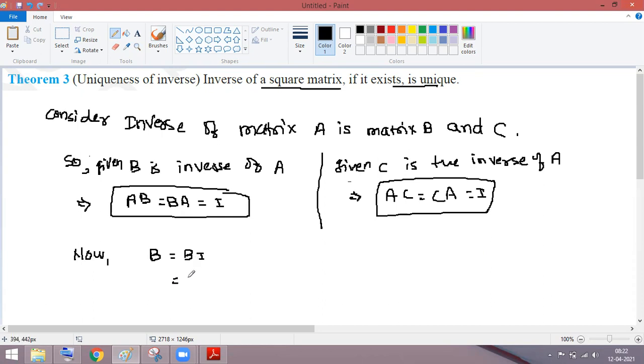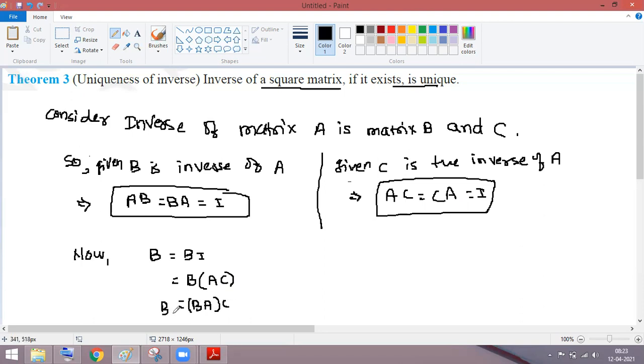Now, instead of the I, can I write AC? Because look at this part. I, either you can write AC or you can write CA. Now, matrix multiplication follows associative property. So from here, can I use the associative property? So can I write here BA, then after that C?